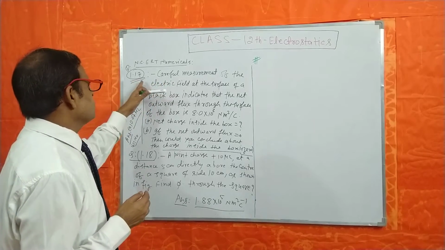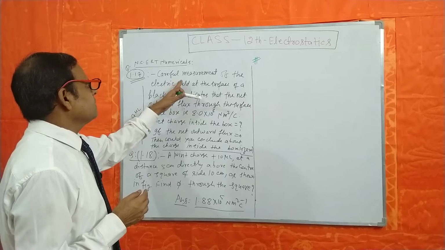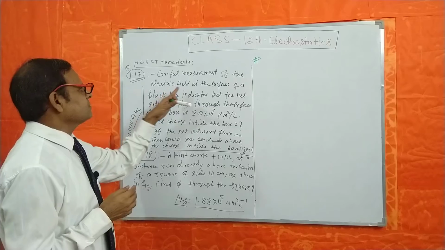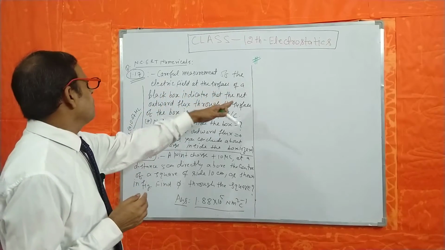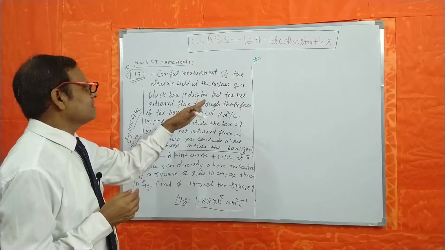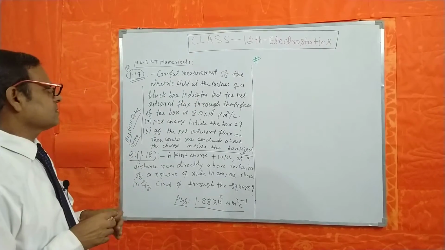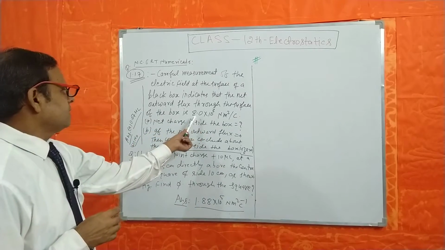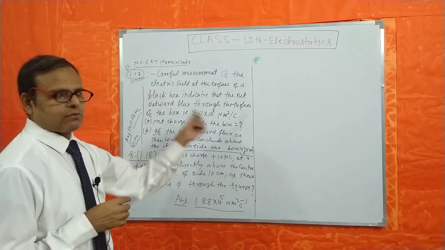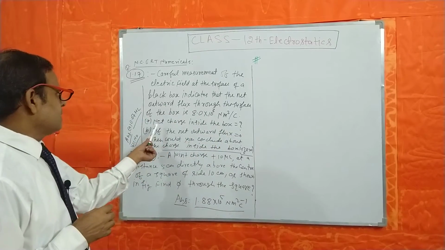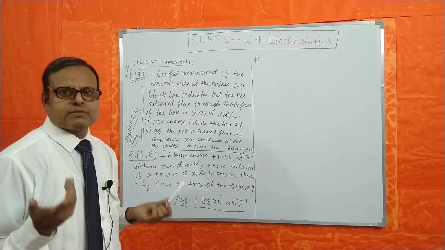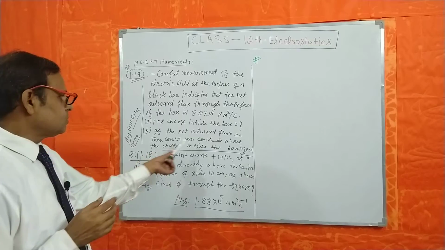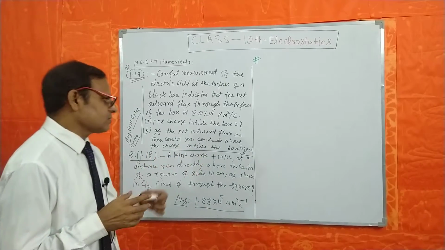Question 1.17 says: careful measurement of the electric field at the surface of a black box indicates that the net outward flux through the surface of the box is 8.0 into 10 to the power 3 Newton meter square per coulomb. What is the net charge inside the box? If the net outward flux is equal to 0, could you conclude that the charge inside the box is 0?